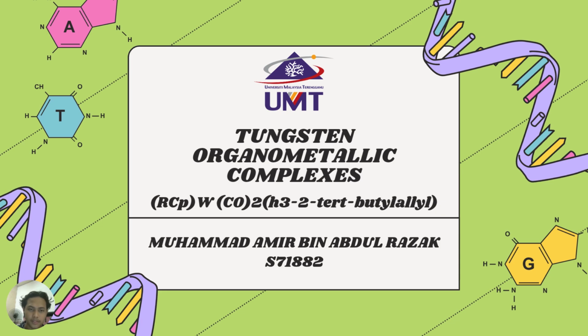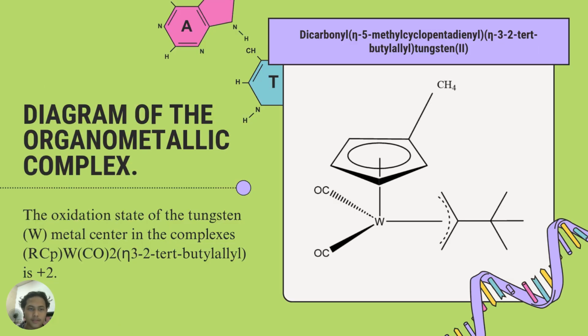Now I'm going to talk about the tungsten organometallic complex. This is the diagram of the organometallic complex for the tungsten. The IUPAC name for the tungsten complex is dicarbonyl, eta 5-methylcyclopentadienyl, eta 3 tert-butyl allyl, tungsten(II). The oxidation state of the tungsten metal center in the complex is 2+.